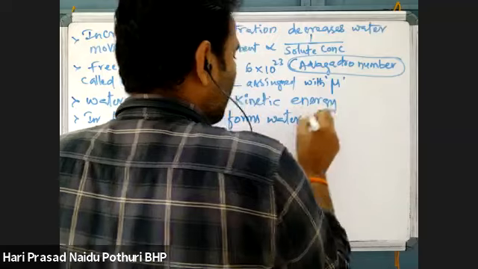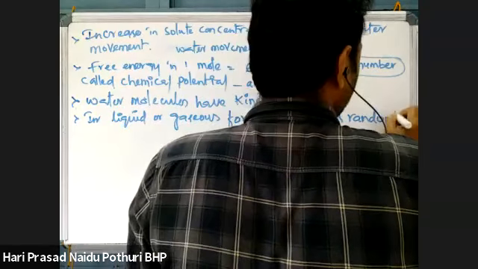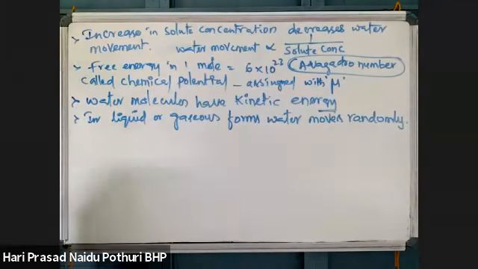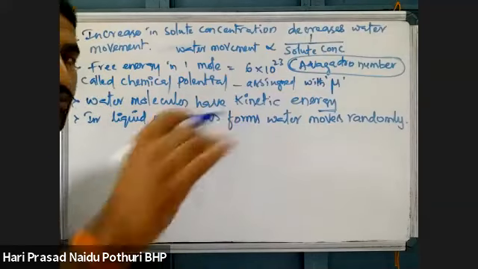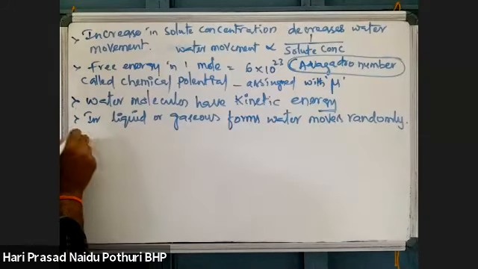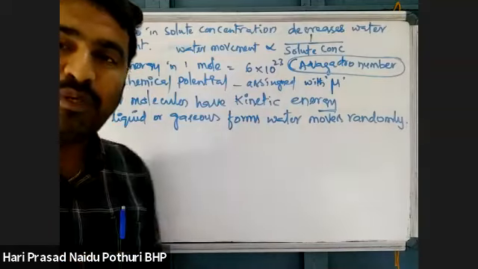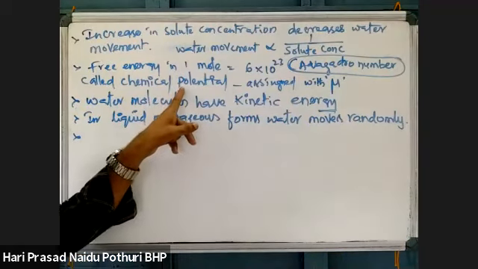Water moves randomly. Randomly means non-directional movement. They are moving in any direction. Random movement, that is rapid movement. That rapid movement is also constant movement at a particular rate. Rate of movement is constant. And that rapid movement is what we are saying kinetic energy or water potential, right?